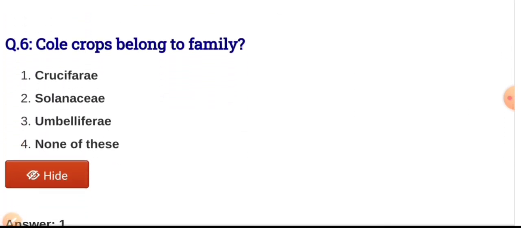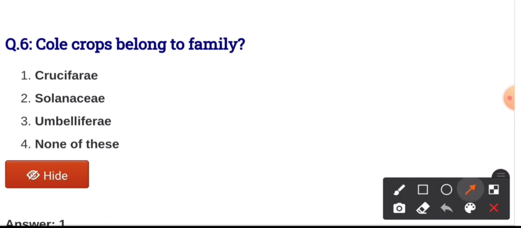Question number 6, cole crops belong to the family, and the options are cruciferae, solanaceae, umbelliferae, and fourth, none of these. And the correct answer is cruciferae. Cole crops belong to the family of cruciferae. Cole is derived from the colewort. Colewort is the ancestor of wild cabbage. Cole crops are cold weather crops and they are capable of tolerating frost, and examples are cabbage, cauliflower, Brussels sprout.